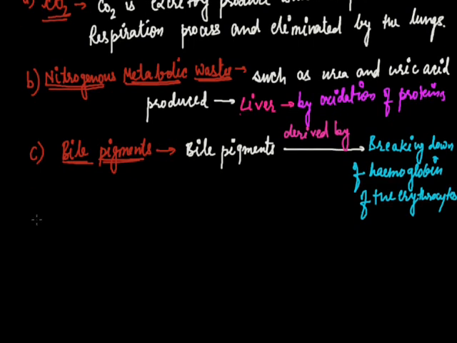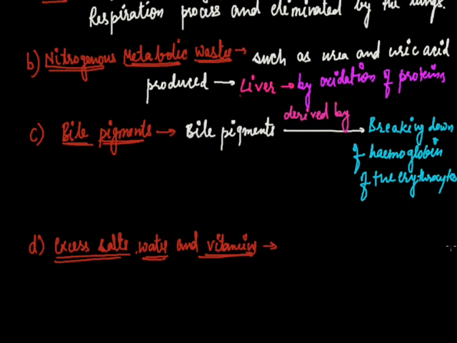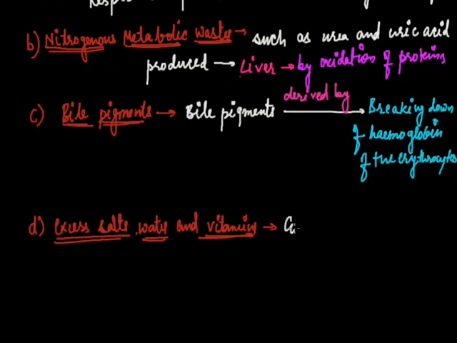Next are excess salts, water and vitamins. If salts, water, and vitamins are present inside the body in excess amounts, with concentration of these substances above the required level, they are harmful to the body, and because of this they have to be excreted out.